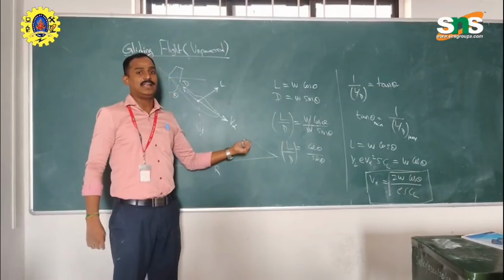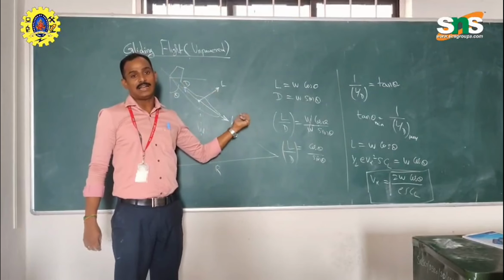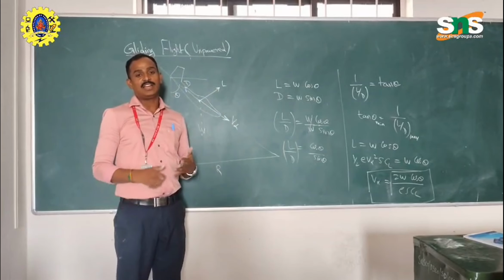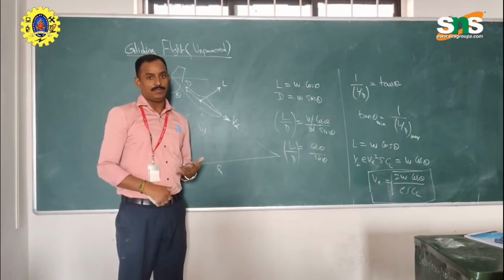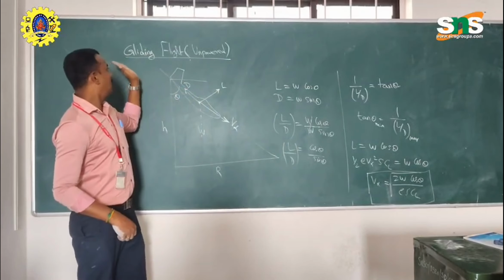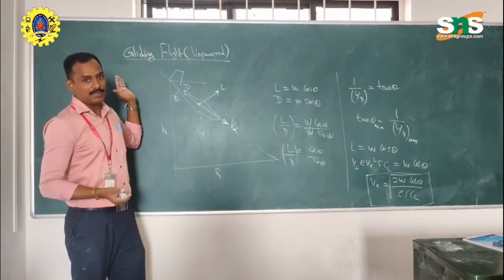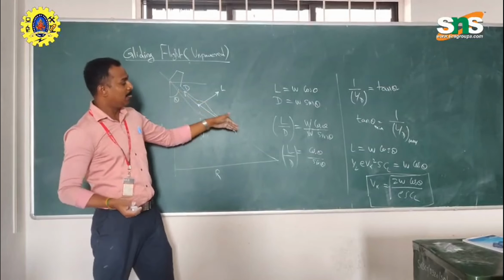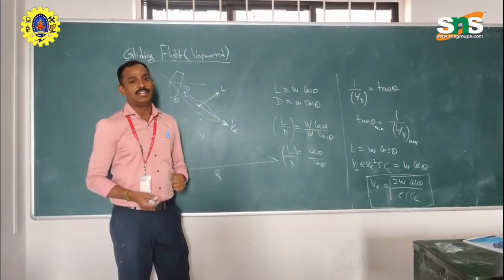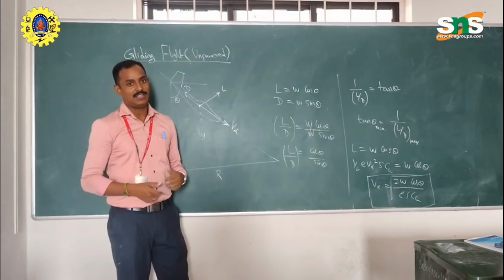So we have also considered the service ceiling, absolute ceiling, the rate of climb, as well as the time to climb. Next we are concentrating on engine failure. What will be the velocity of the airplane, and what will be the minimum and maximum L by D ratio selected.